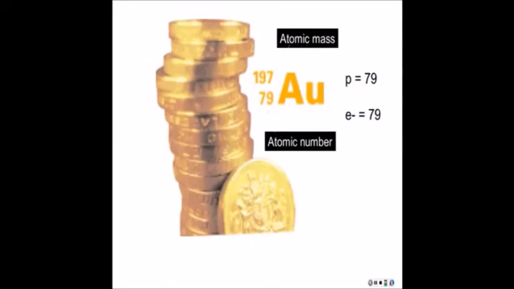Now how do we get the number of neutrons? Well, for that we're going to subtract the atomic mass minus the atomic number. So for this particular gold atom, it would have 118 neutrons.